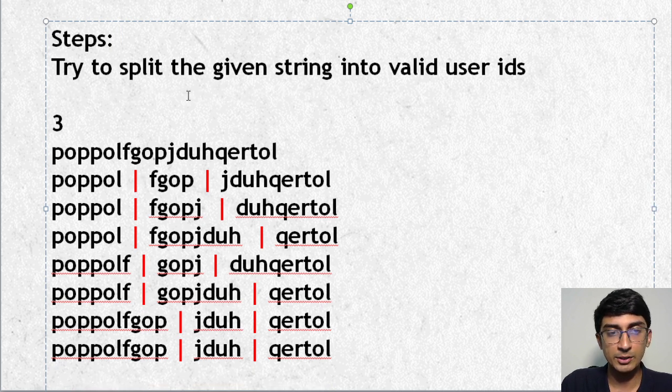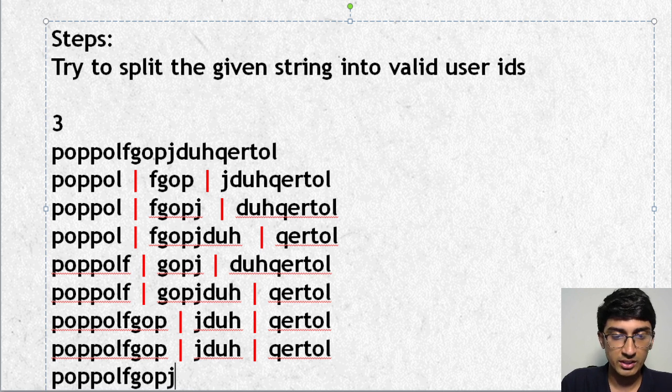And so this is how we'll actually solve the question. First you have to understand, as I always say, sample input and sample output is the first thing you guys should understand. Let's see if we can go even further over here, right? So if P, O, P, P, O, L, F, F, G, O, P. If I bring J here, then over here I would need D, U, H, Q. But I can't just bring Q here because the next one will start with E. So I'll need to bring ER, and it's not possible to get the next one. So I can't go further than PJ.